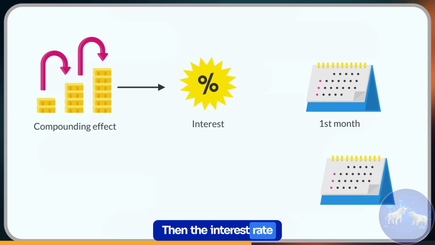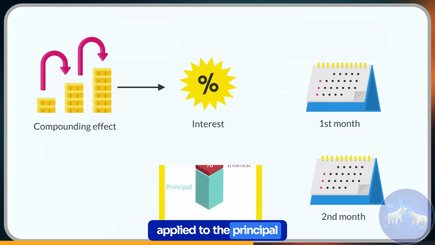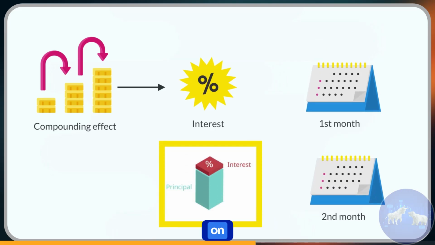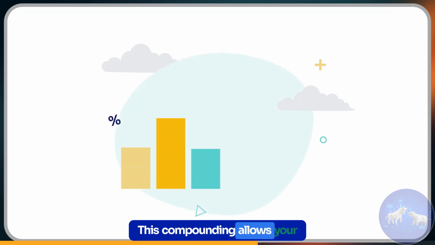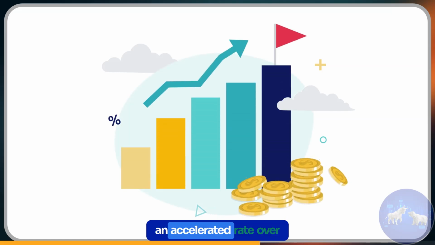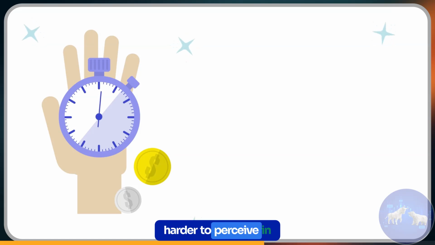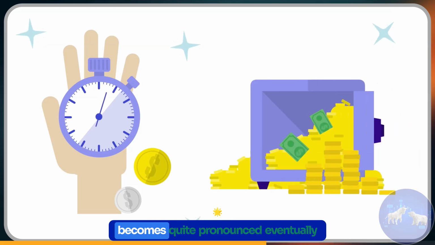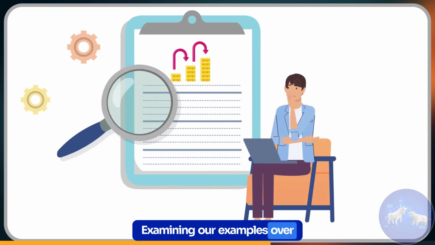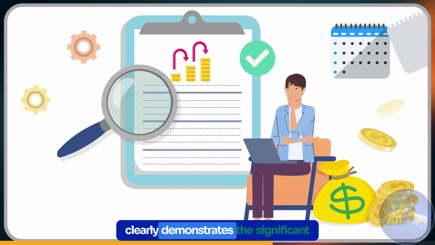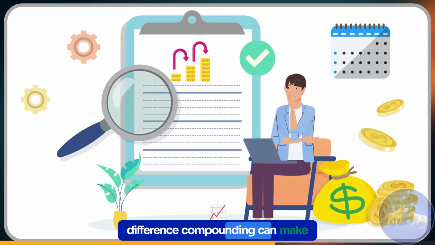The compounding effect occurs as interest is applied after the first month. Then the interest rate for month 2 is applied to the principal and interest, and so on. This compounding allows your money to grow at an accelerated rate over time. Although the impact is harder to perceive in the early years, it becomes quite pronounced eventually. Examining our examples over a number of years clearly demonstrates the significant difference compounding can make.